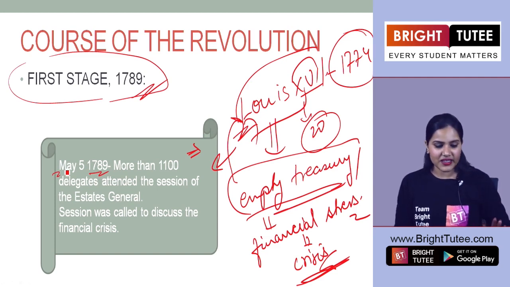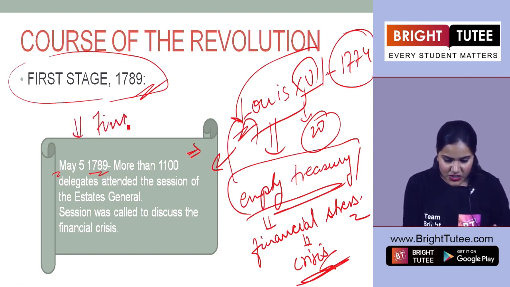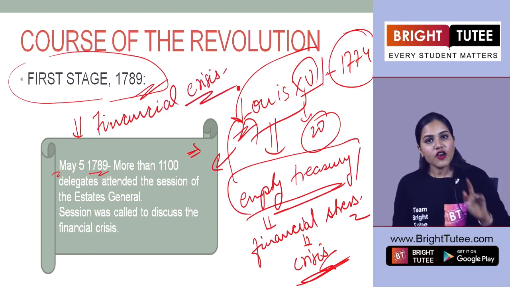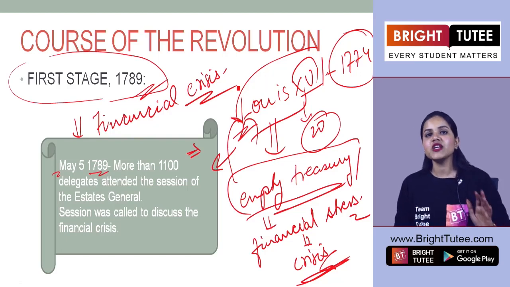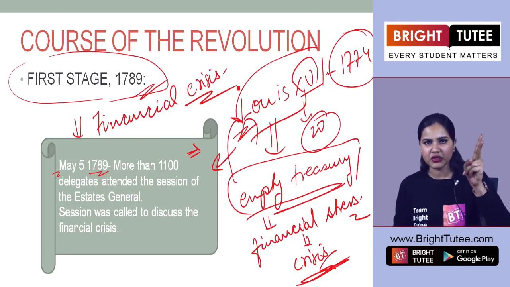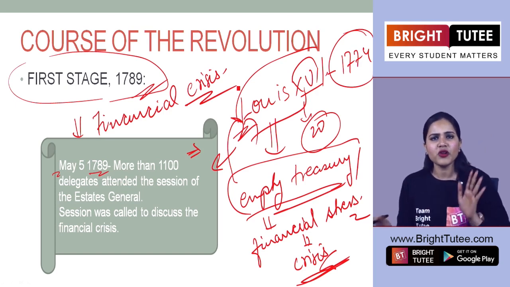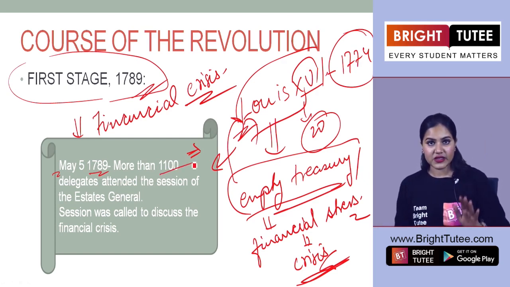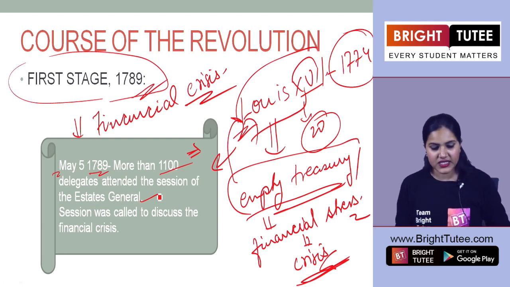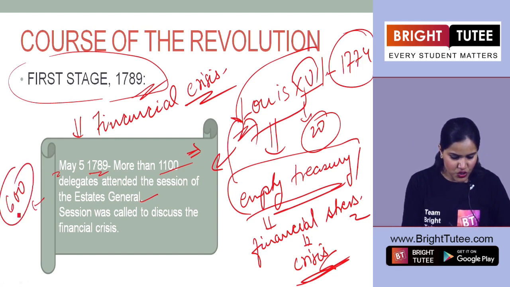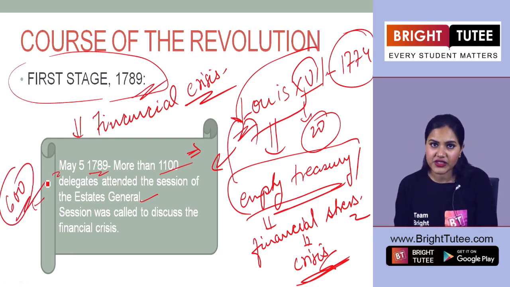Now in this meeting, he wanted to discuss or solve the issue of the financial crisis. When we are talking about this meeting, it means that we are talking about the States General's meeting here. Right, students? And you have already learned that there are 3 states here, first, second and third. So you have to learn it by heart. All these important points are quite simple to understand. More than 1100 delegates attended the session of the States General, right? And there were 600 representatives from the third group that were elected by the common people here, right?